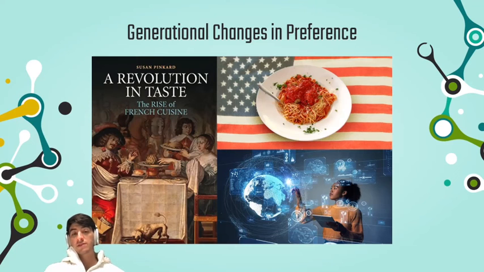Then we move on to this picture of Italian American cuisine that we have here, with the spaghetti on the American flag. We talked about how when Italians came to America, they actually saw an increase in meat consumption and satisfaction with their meat consumption. This is because of the societal implication of eating meat, which displays wealth, and also the lack of availability of it in their home country. We saw this change in preference occur across generations. And the generations aren't having differences in, say, their umami receptors to make them like meat more. It's really, once again, a social mechanism taking place.